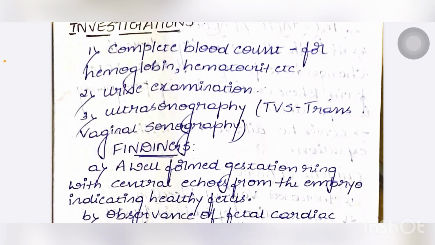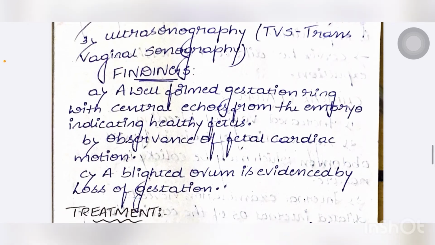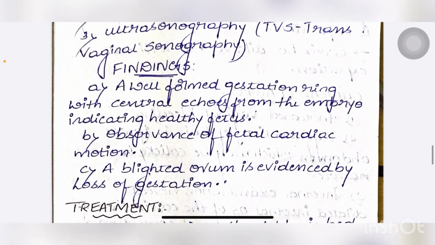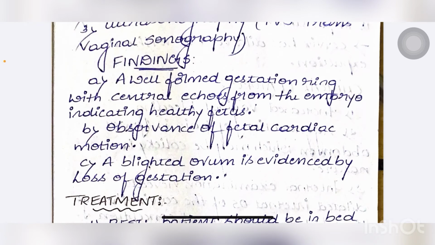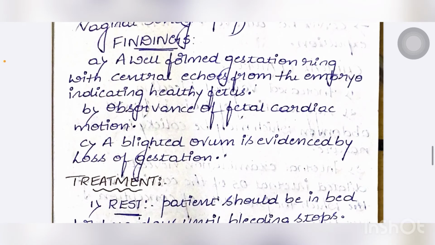What are the findings of the investigation? A well-formed gestation ring with central echoes from the embryo indicates a healthy fetus. There will be observation of fetal cardiac motion. Third, a blighted ovum is evidenced by loss of the gestation ring.